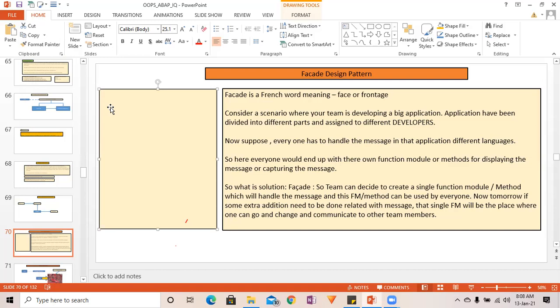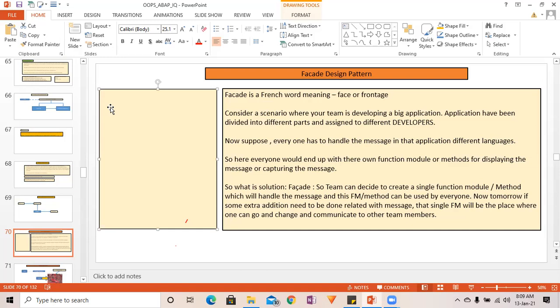So the overall requirement was, suppose a German user logs into the system. If the message is available in German, then display the message in German. If it is not available in German, then display the second priority, English.